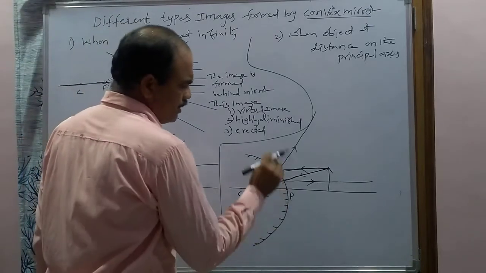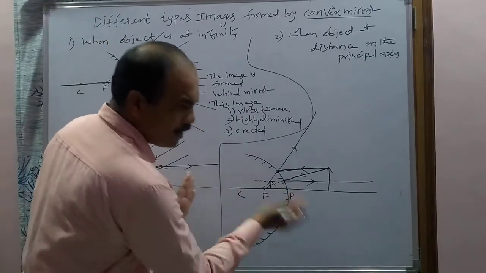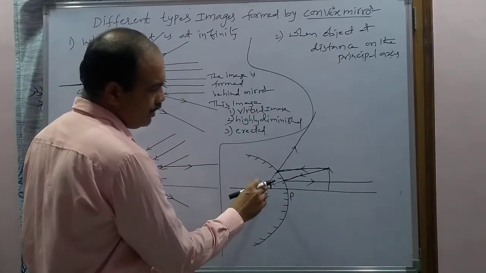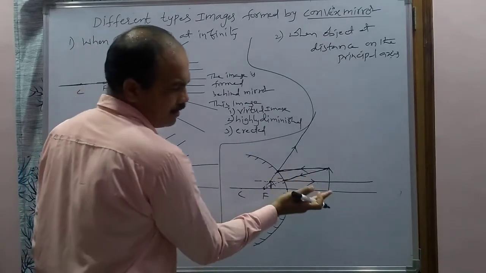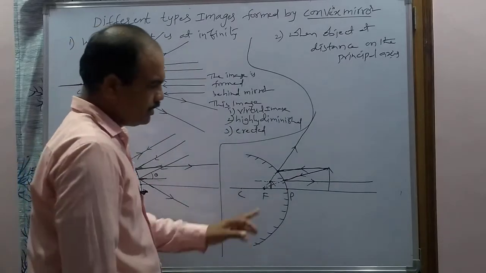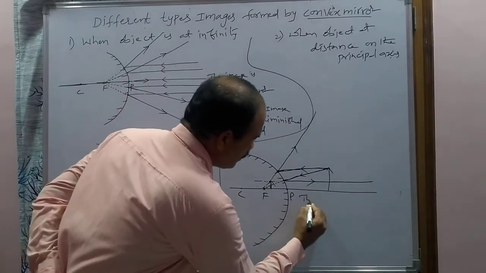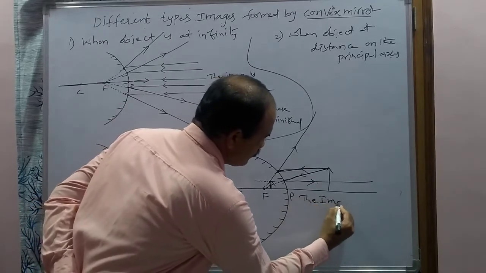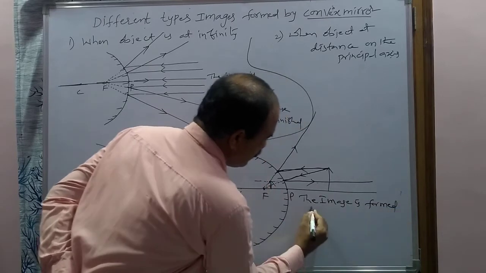Now, which type of image is this? Virtual image. Where is it formed? Behind the mirror. And it is diminished in size. And it is above the principal axis. Where the object is above the principal axis, the image is also above the principal axis. That's why this image is called what? Erect image. So the image is formed behind the mirror.